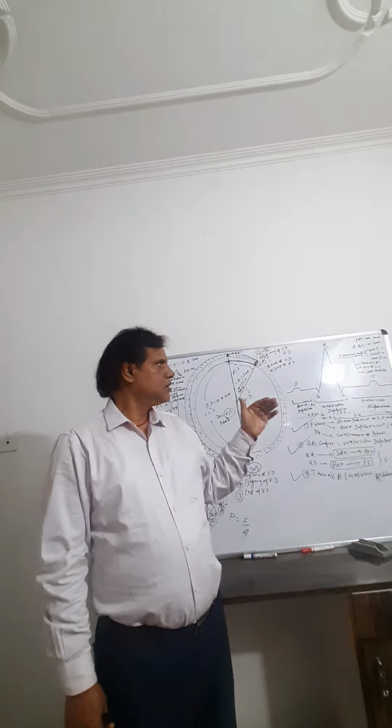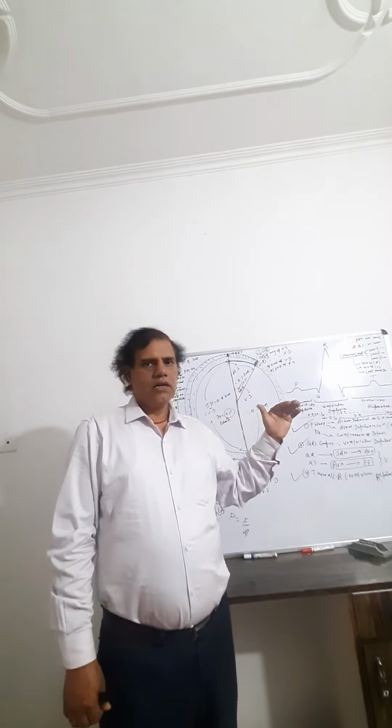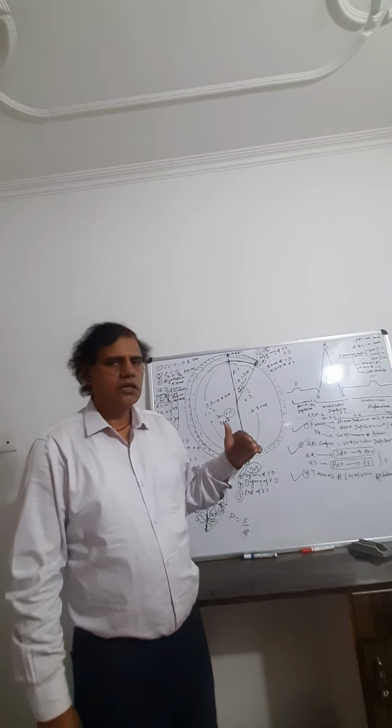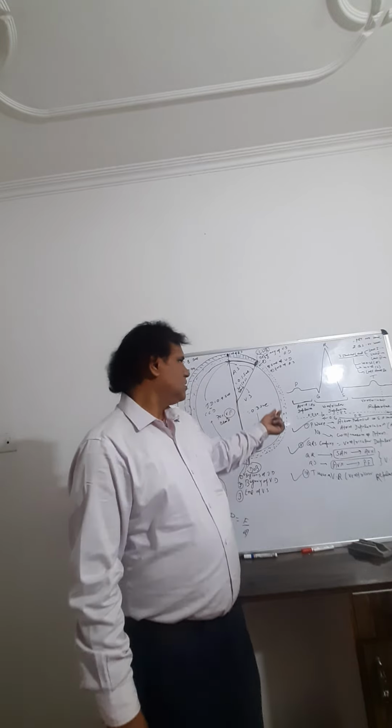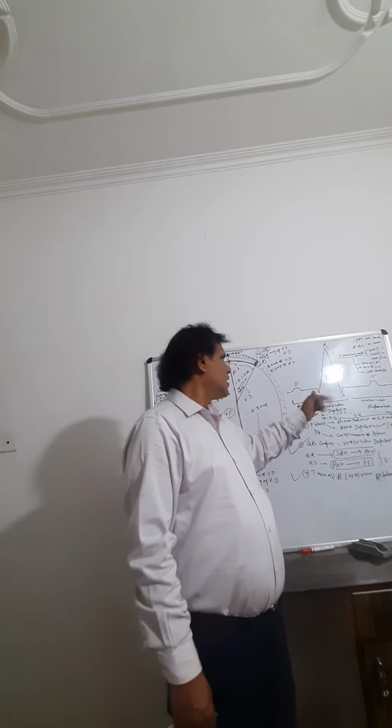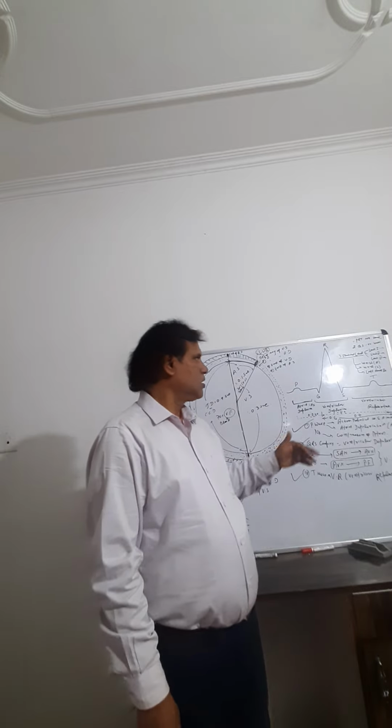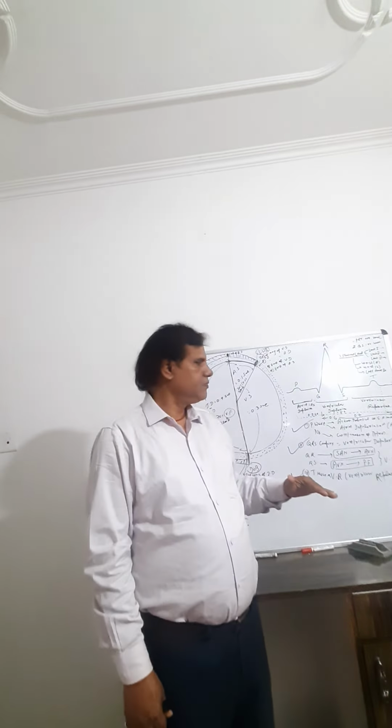So the first lead is the right and left wrist, and the third lead is the left ankle region. So these are the PQRST curve. The P, R and T are the positive waves, and Q and S are the negative waves.